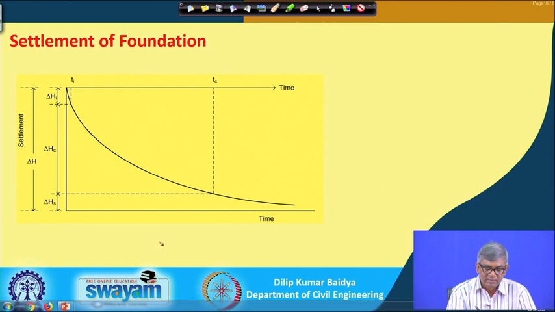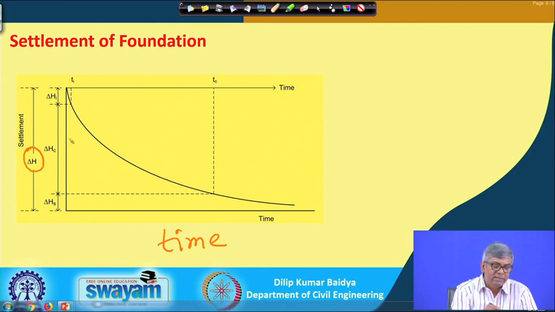This is the time axis, and this is the total settlement of, suppose, a foundation, delta H. This small portion is delta I. It can be more with some soil, but suppose it is a C5 soil, then your delta H I is this much and time is this much.